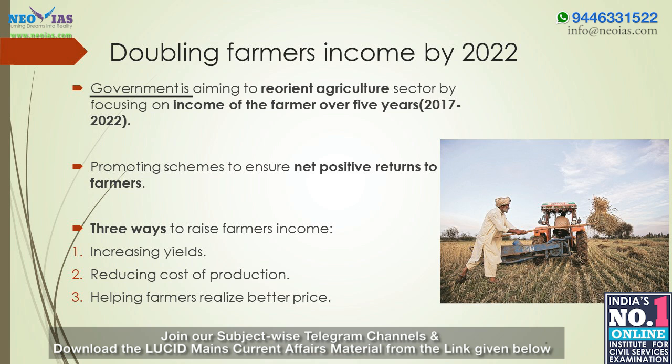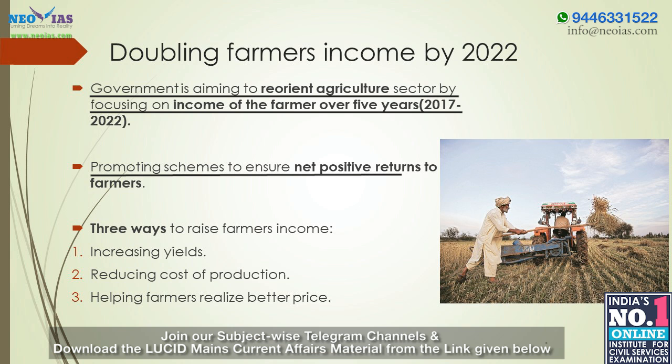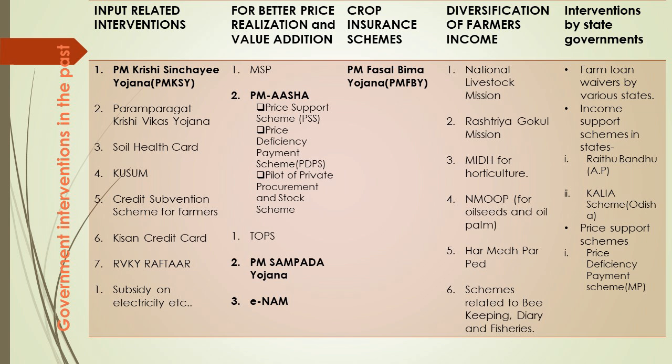The government is aiming to reorient agriculture sector by focusing on income of the farmer over next 5 years, and governments at various levels are actively promoting schemes to ensure net positive returns to farmers. The list on the screen shows various schemes and government interventions in the past.